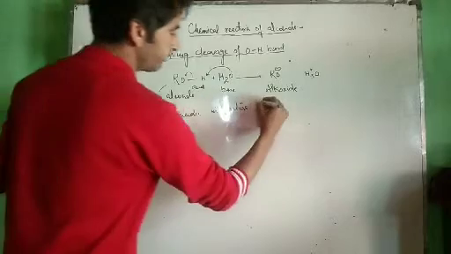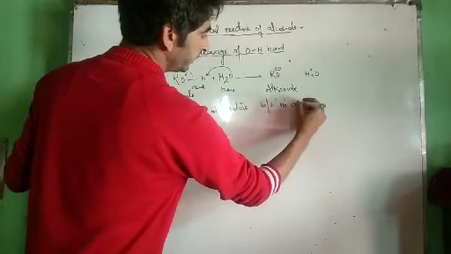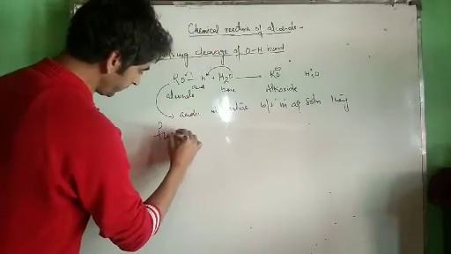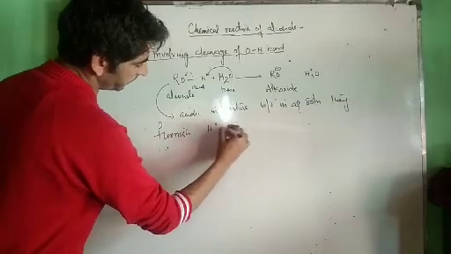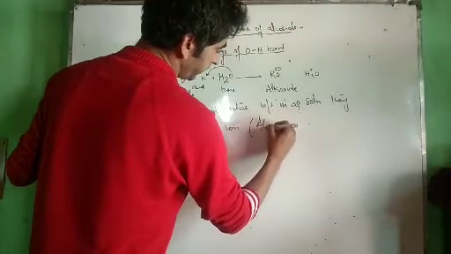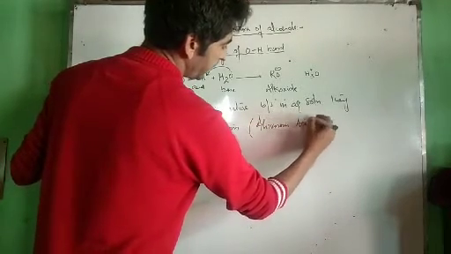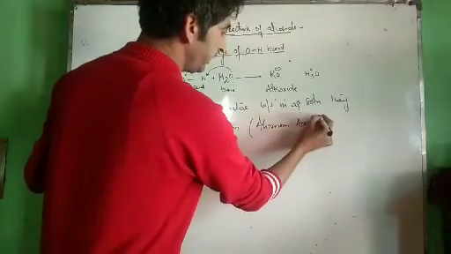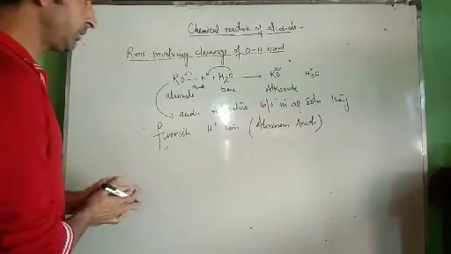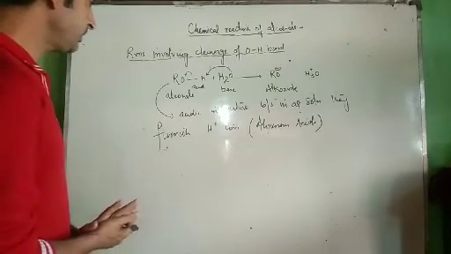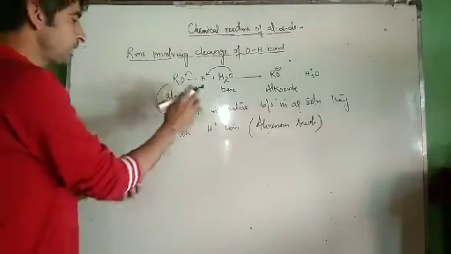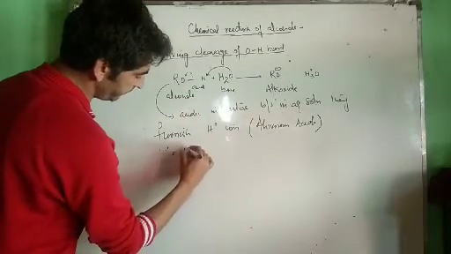Why acidic in nature? Because in aqueous solution, they furnish H positive ion. All those species which furnish H positive ion in aqueous solution are known as Arrhenius acids. If you do not know the concept of acids and bases, I have already uploaded video lectures on the Arrhenius concept, Bronsted concept and Lewis concept. Now see, in this reaction alcohols act as acids, but alcohols are weak acids, very weak acids.